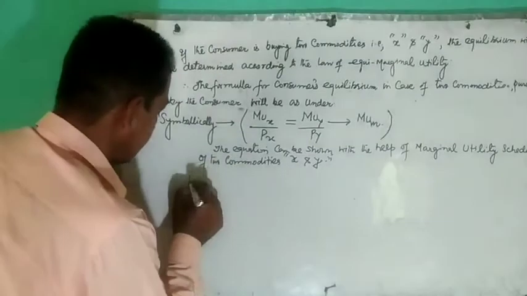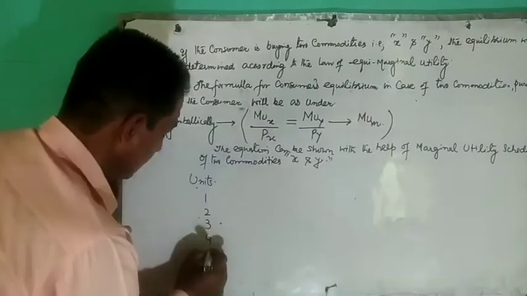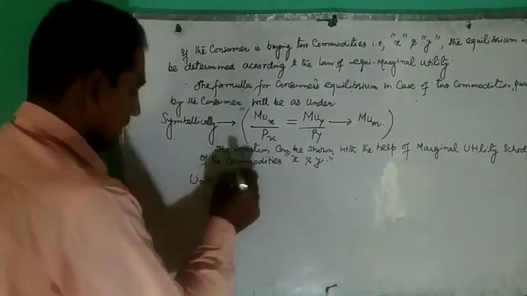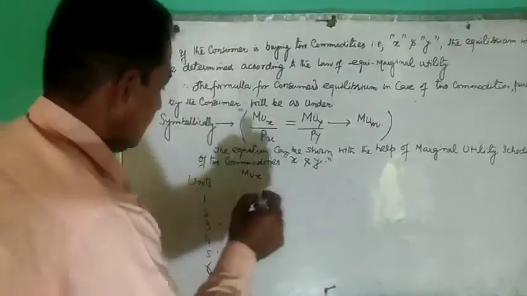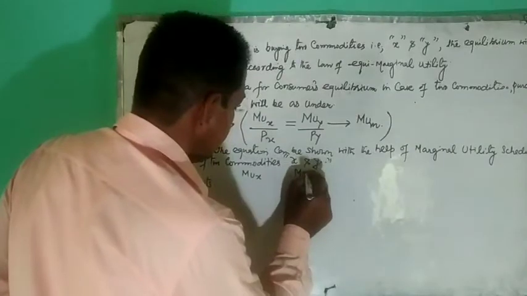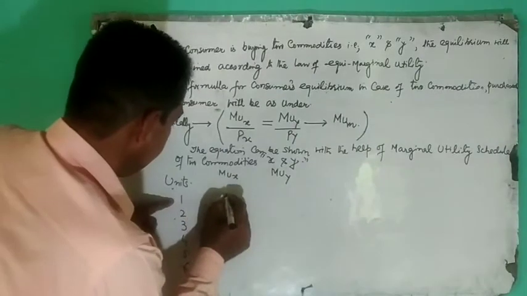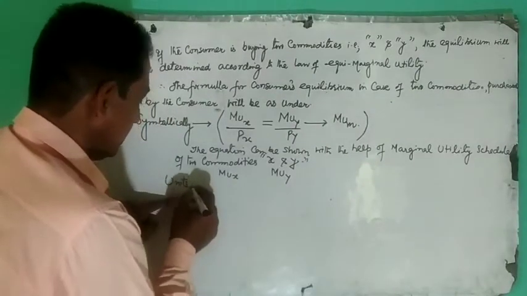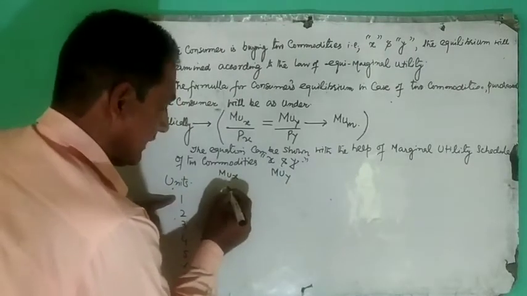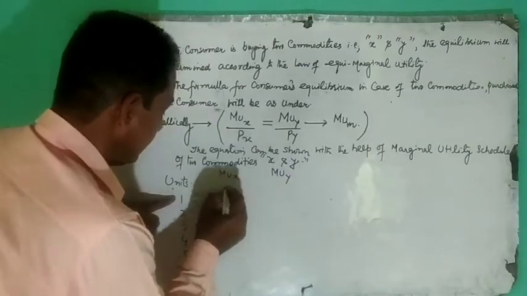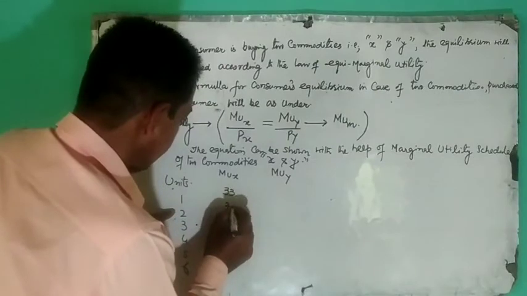Suppose the units are 1, 2, 3, 4, 5, 6. Marginal utility of x, and we will write marginal utility of y. Let's assume that when our consumer consumes first unit of commodity x, marginal utility derived by the consumer is equal to 33 utils. When he consumes second, let it be 30.